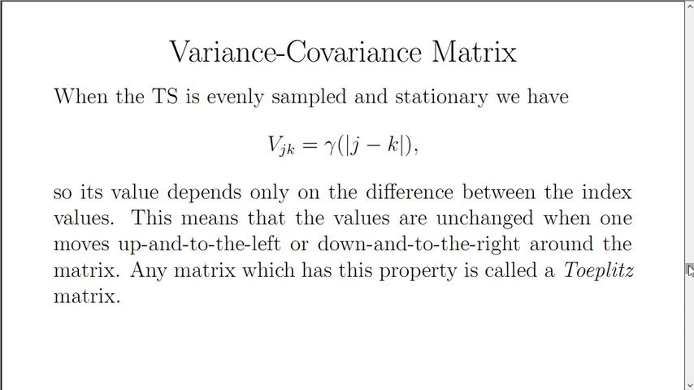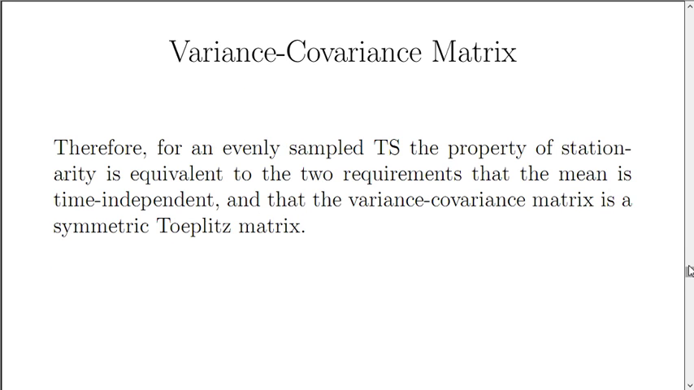When the time series is evenly sampled and stationary, we have that the variance-covariance matrix is some function of the absolute value of the difference between index values. So its value depends only on the difference. This means that the values are unchanged when you're looking at the variance-covariance matrix and you move up and to the left or down and to the right around the matrix, because when you do that, the difference between the index values doesn't change. Any matrix which has this property, that the values are the same when you move up and to the left or down and to the right, is called a Toeplitz matrix.